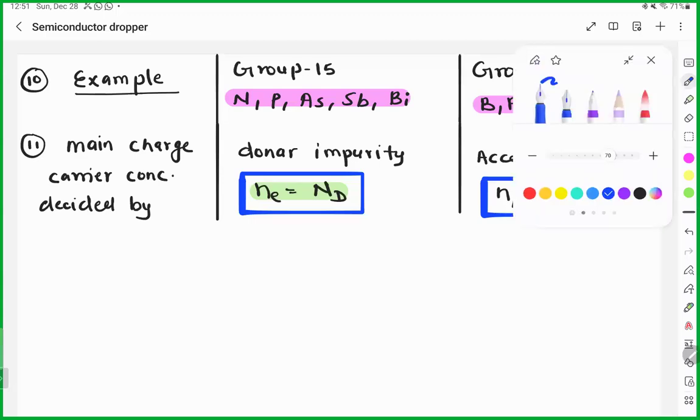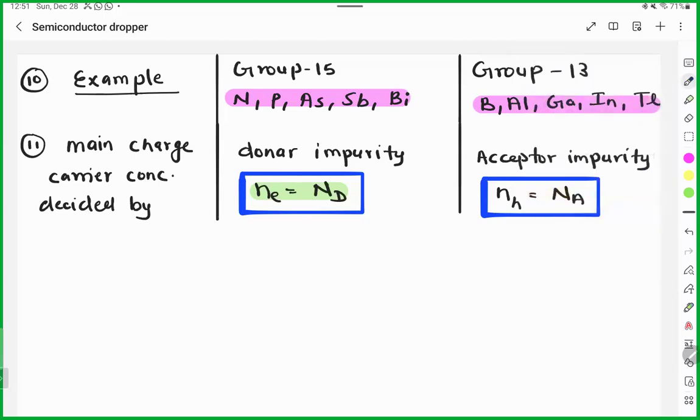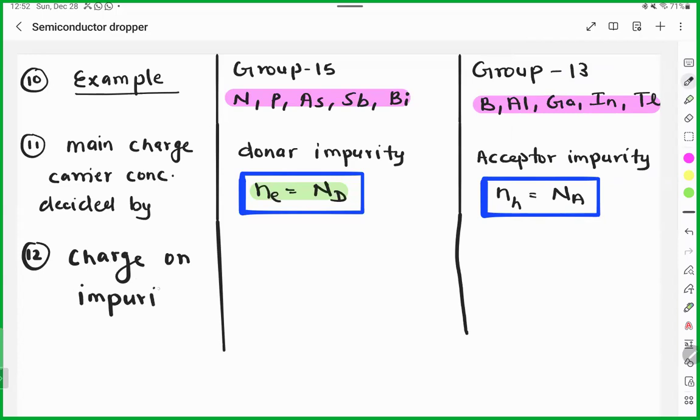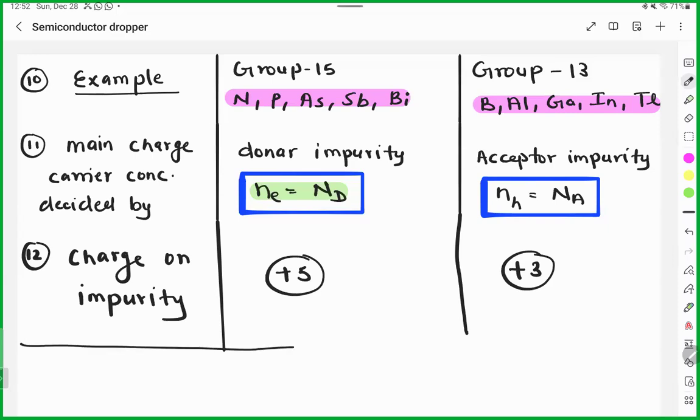Okay. Let's go very fast and add the 12th point also. The 12th point is charge on impurity. Here the impurity has +5 charge and here the impurity has +3. Semiconductor has +4. Correct? Any doubt, guys? And we did this.